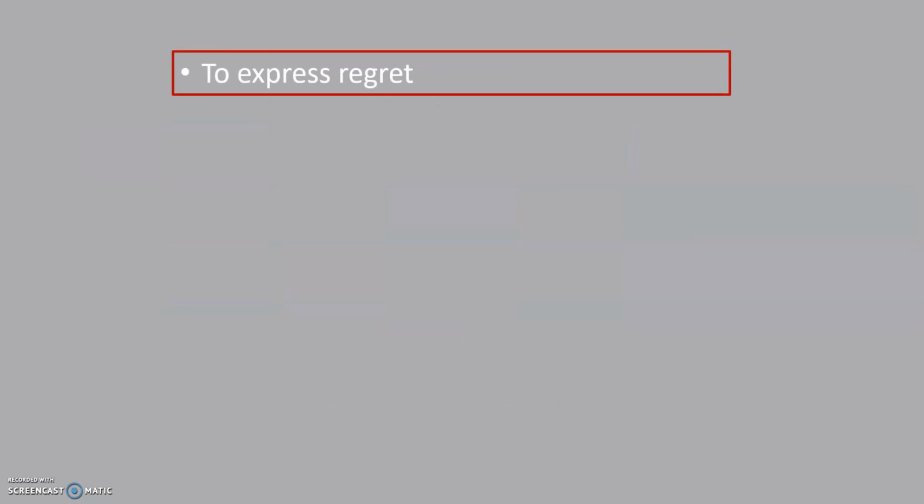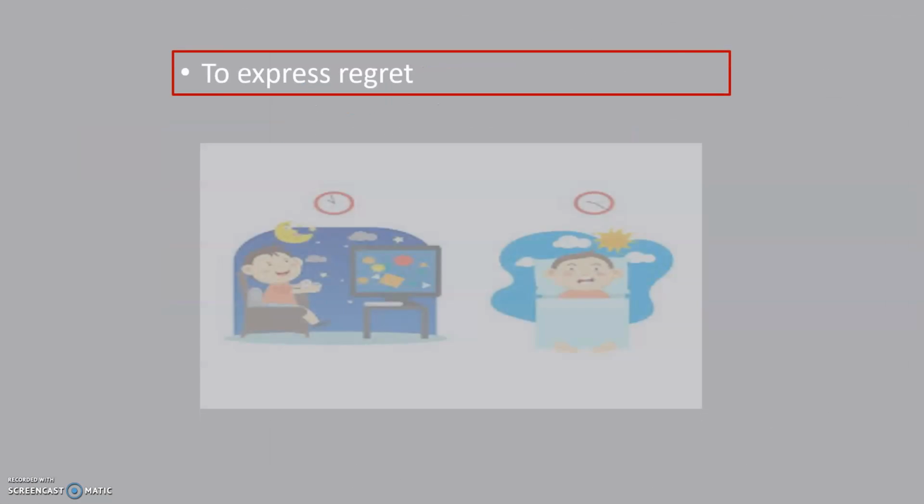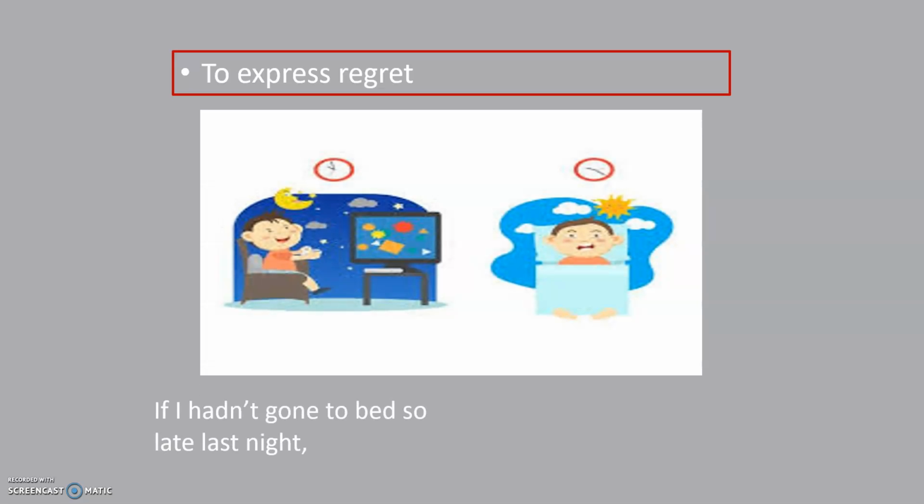I can also use it to express regret. For example, if I hadn't gone to bed so late last night, I would have woken up on time this morning. Okay, I went to bed really late yesterday, so today I woke up late. So I regret. I used the third type conditional.